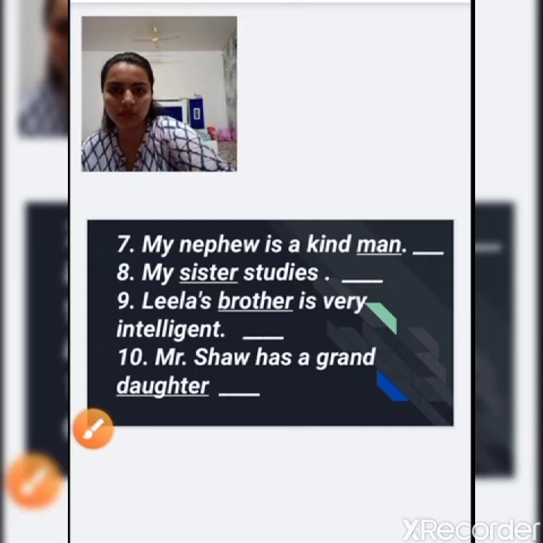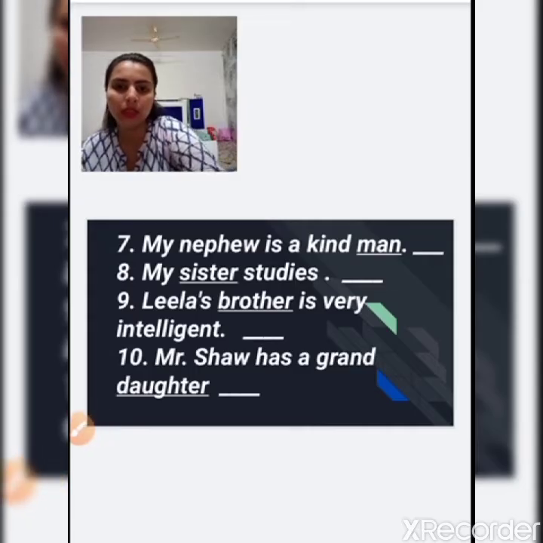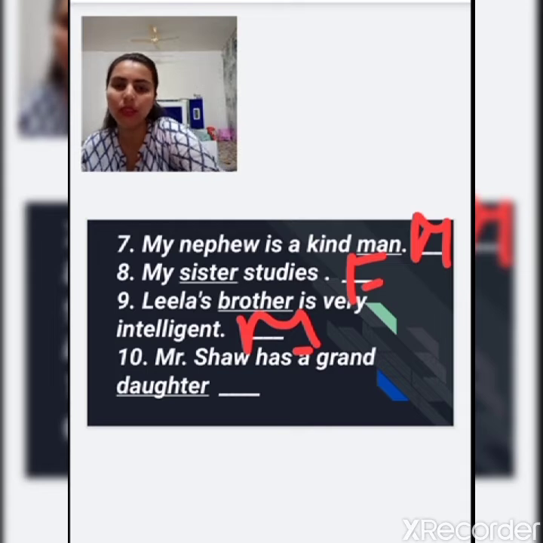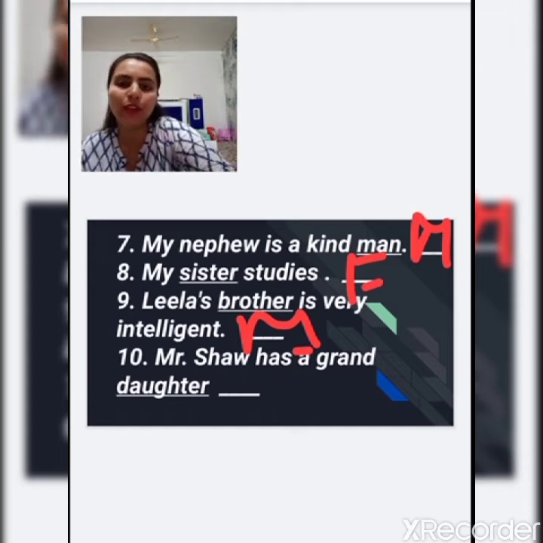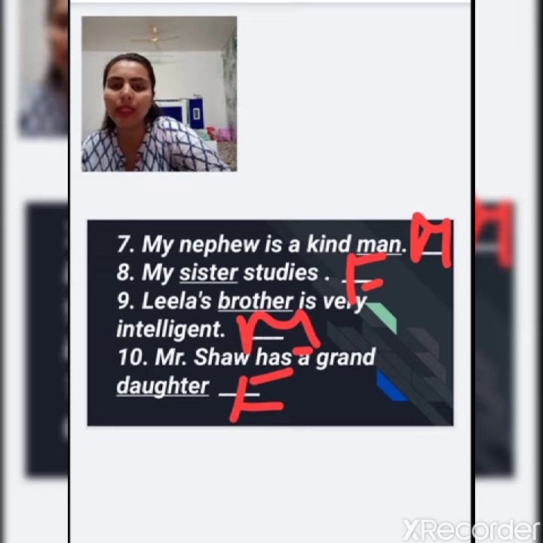And here brother shows us that we are talking about a male. Okay, so we write M for the males. Next is Mr. Shaw has a granddaughter. So what does granddaughter show us? Granddaughter shows us that we are talking about a female. So we write F for the female.